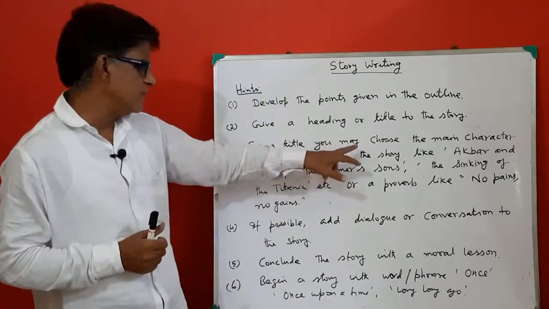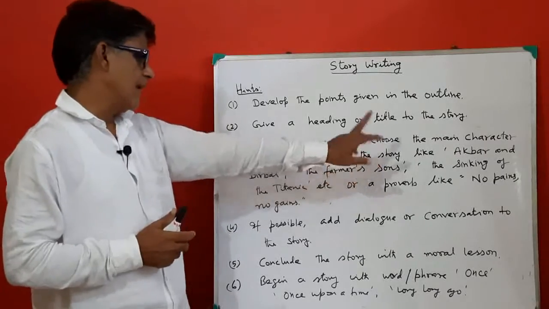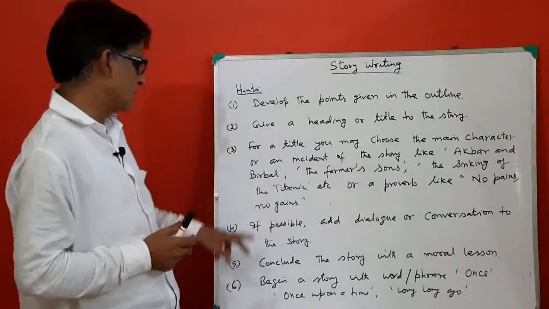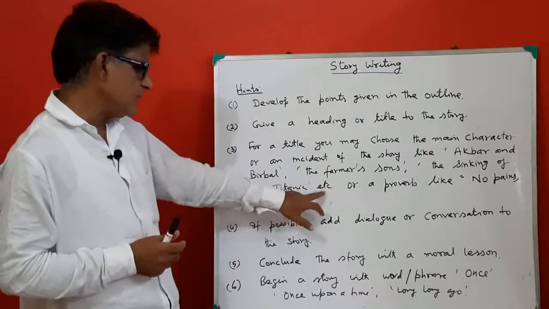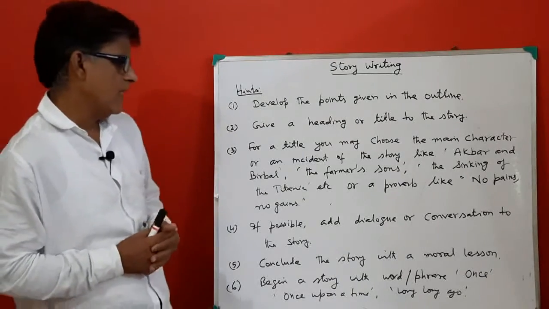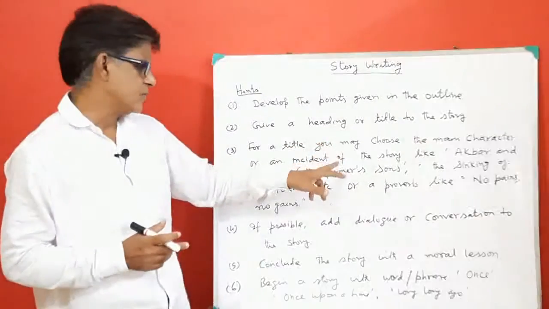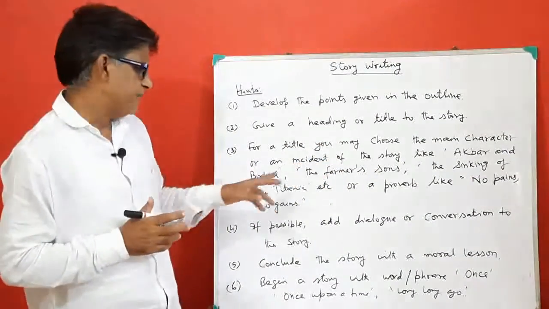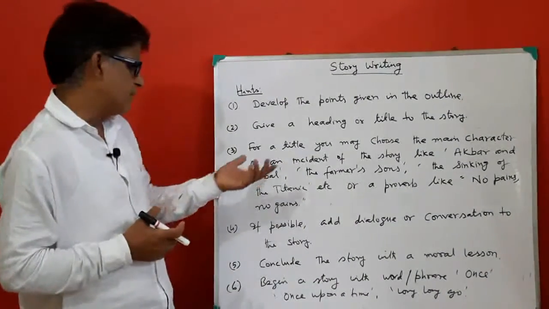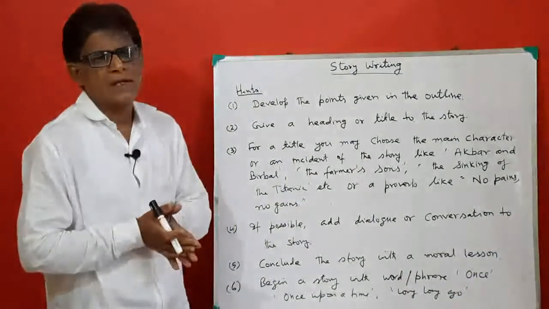For a title, you may choose the main characters or an incident of the story, like Akbar and Birbal, the farmer's sons, the sinking of the Titanic, etc., or a proverb like no pains, no gains. So for the title or heading of the story, you may choose some characters given in the story.